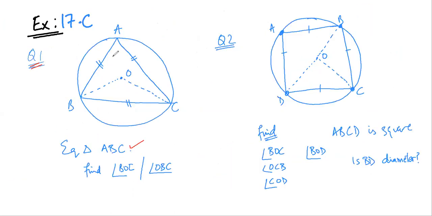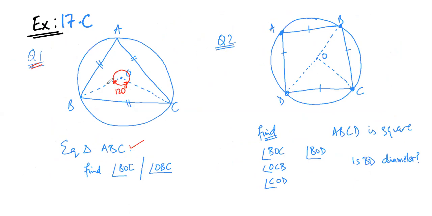Now if it is an equilateral triangle, this side is equal to this side is equal to this side. We have discussed before that the whole of this angle is 360 degree, because it's a regular polygon. So each interior angle, this angle would be 120 degree. I hope this is obvious. This is 120 degree, and the whole of this angle is 240.